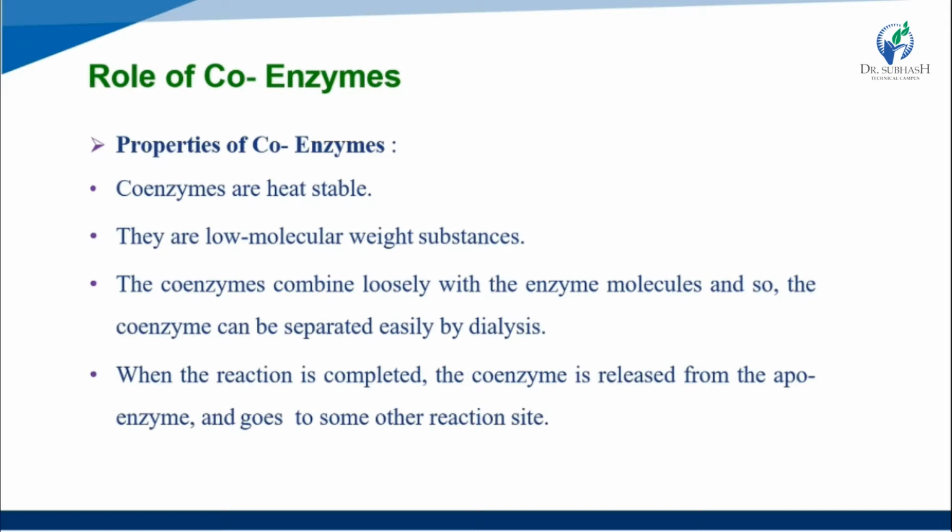When the reaction is completed, the coenzyme is released from the apoenzyme and goes to some other reaction site. Once the reaction is completed, the coenzyme is easily removed from the enzyme. The apoenzyme is the enzyme part. So coenzymes perform many different reactions. This is the properties of the coenzyme.